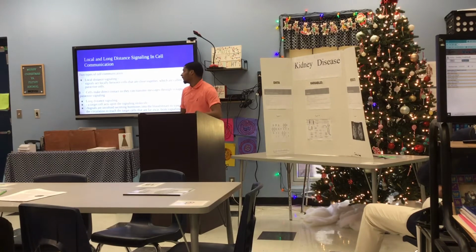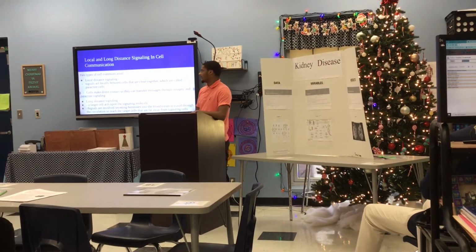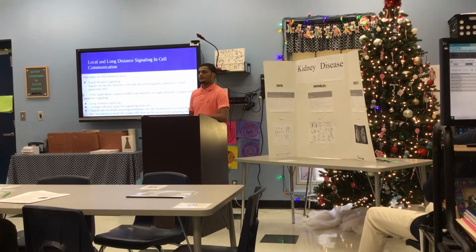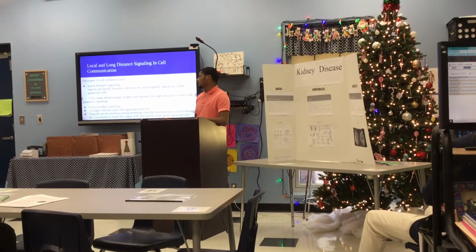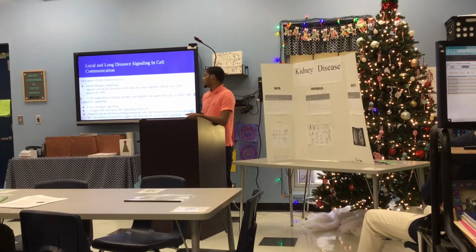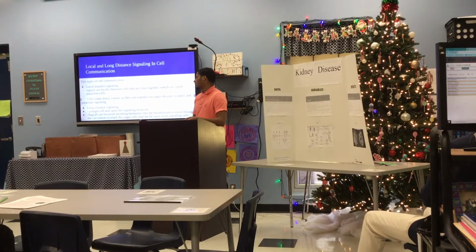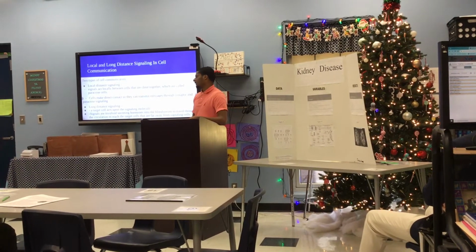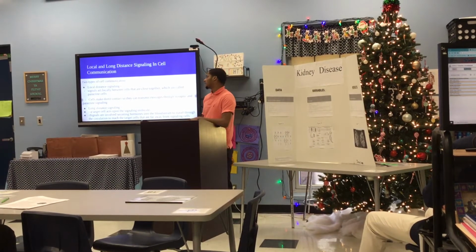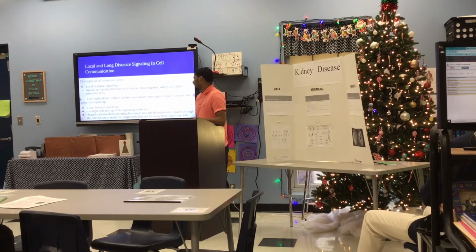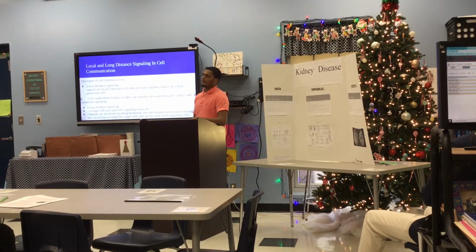Now, local and long distance signaling in cell communication. There are two types of cell communication. Local signaling means signals act locally between cells that are close together, which are called paracrine cells. And cells make direct contact so they can transmit messages through synaptic and paracrine signaling.